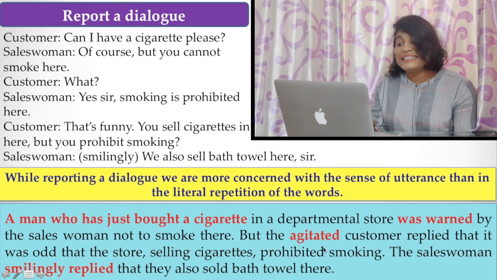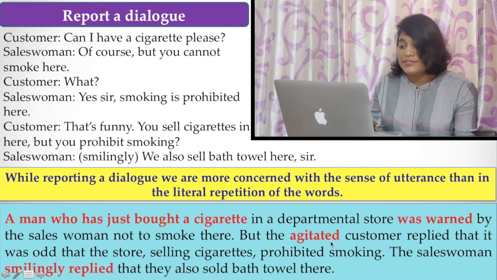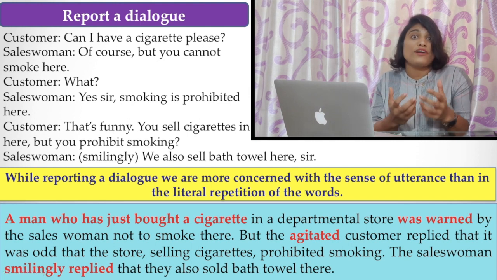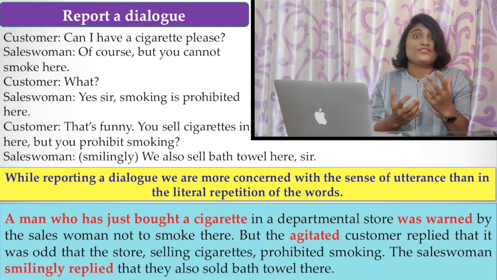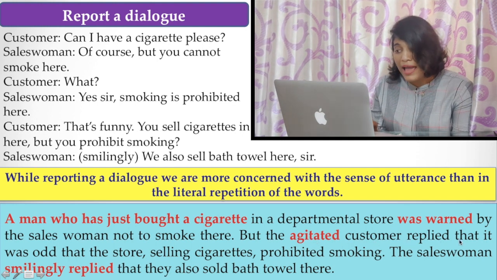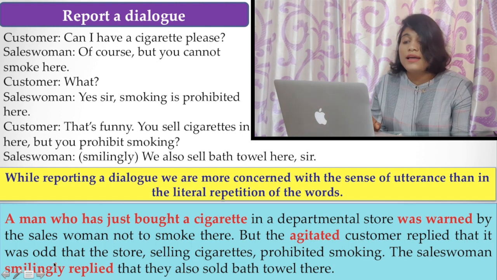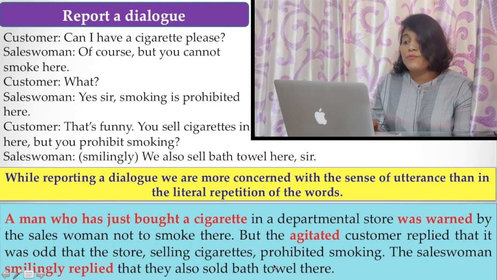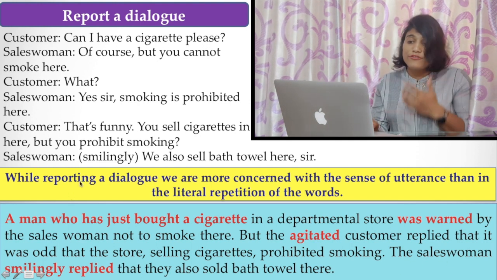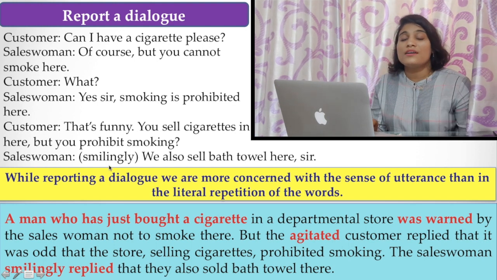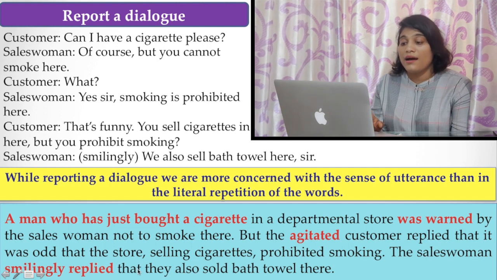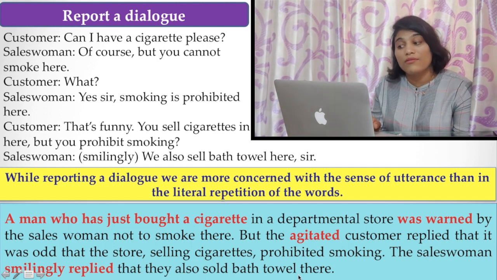But the agitated customer, that is the disgusted customer, you have to write it in that manner. You have to capture the tone of the customer's emotions by using this word. The agitated customer replied that it was odd that a store selling cigarettes prohibited smoking. Now, the saleswoman smilingly replied. You have to write this word smilingly, because she was joking, or she was laughing at the person, by saying that they also sold bath towels there.